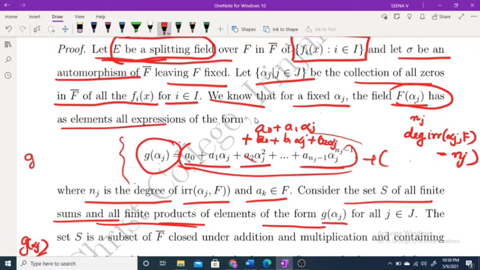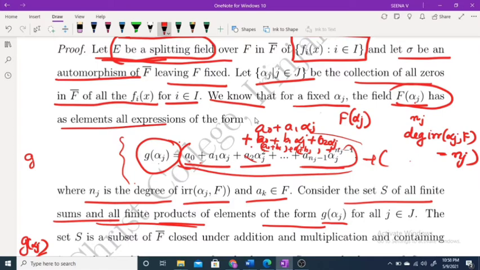Now if you consider the sum of these, then this is again clearly in A naught plus B naught plus A1 plus B1 alpha j plus x. So clearly this is in F of alpha j.